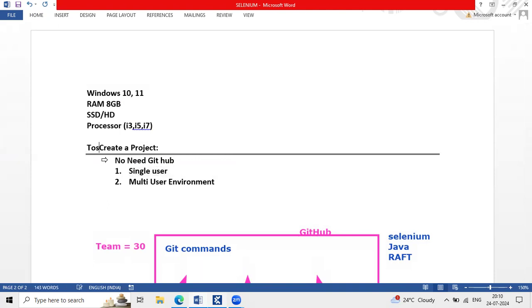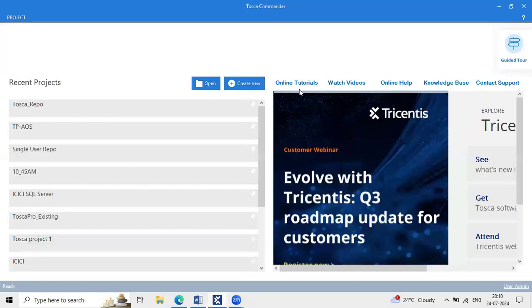I'll show you that. After installation, if you open Tosca Commander, you're able to see this kind of interface. Okay. And here, what are the options you are seeing? These all are my recent projects. I just created these many projects with different types. Some of the projects are single user, some of the projects are multi-user like this. Okay.